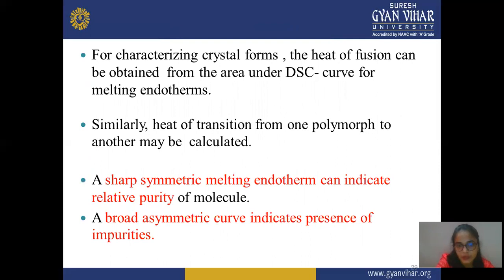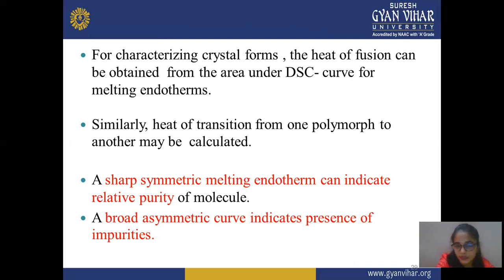For characterization of crystal form, the heat of fusion can be obtained from the area under the DSC curve, the melting endotherm, and similarly the heat of transition from one polymorph to another may be calculated. A sharp symmetric melting endotherm can indicate relative purity of a molecule, and a broad curve indicates the presence of impurity.